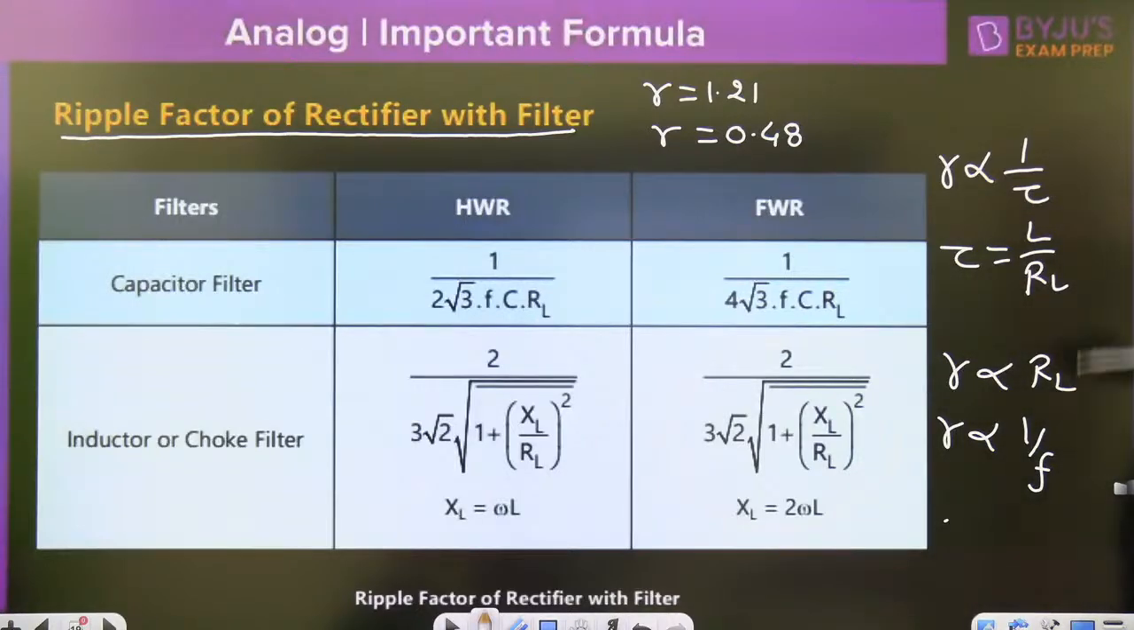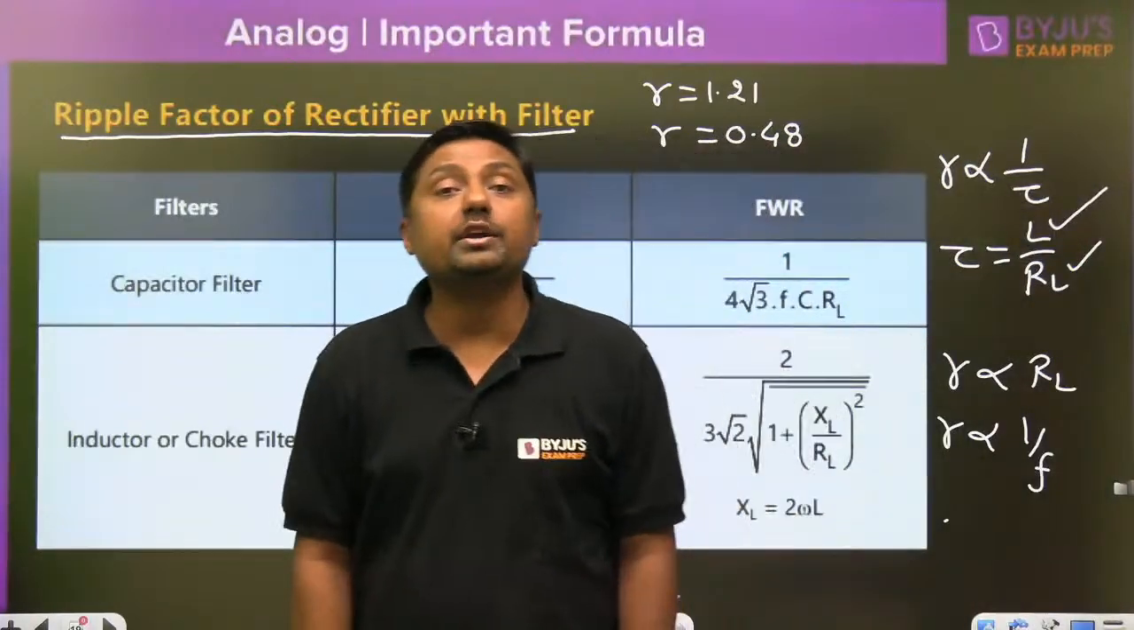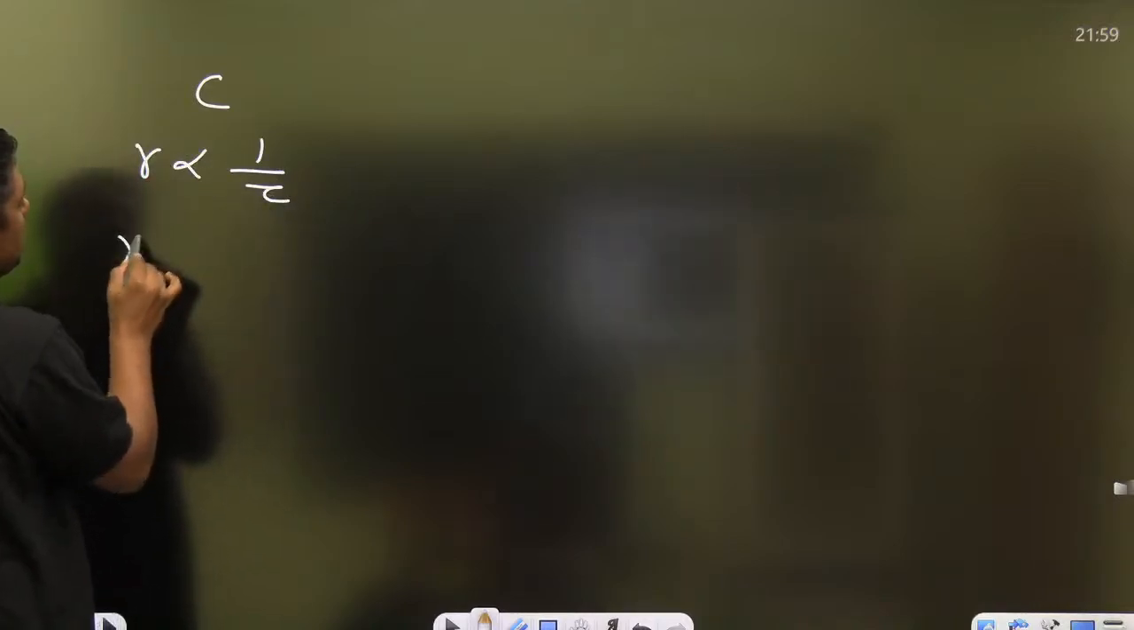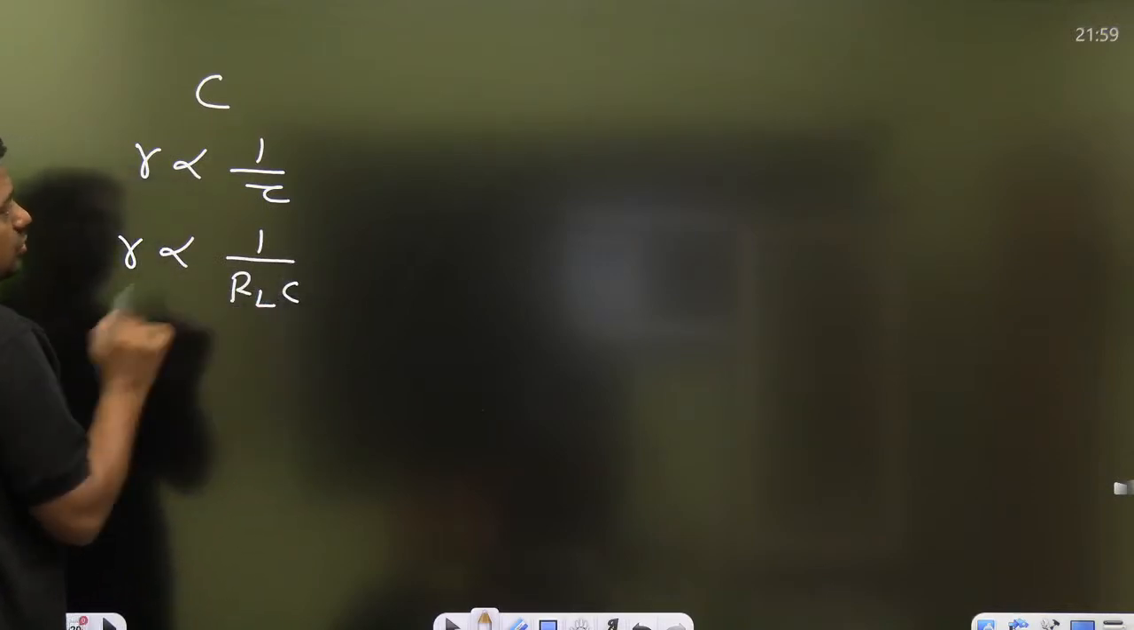Tau should be as high as possible so that the ripple factor will be low. So L should be high but RL should be low. That is the difference between the capacitor filter and the inductor filter. In the case of a capacitor filter, ripple factor is proportional to 1 by tau, that is, proportional to 1 by RLC. RL should be high, C should be high.